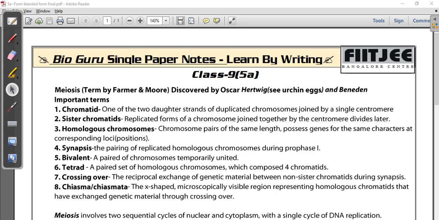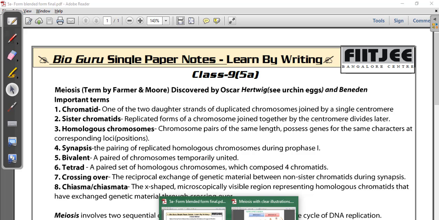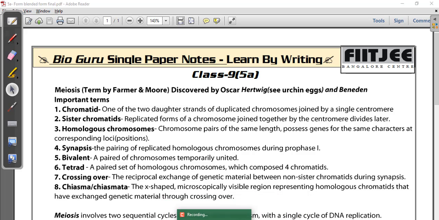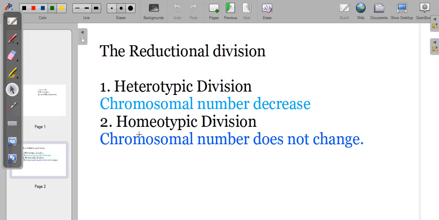Now we'll try to learn more about the importance. Meiosis is a division that occurs twice. That's how we can simply refer to it. The first division is the heterotypic division. When you say heterotypic division, the division is going to decrease the number of chromosomes.